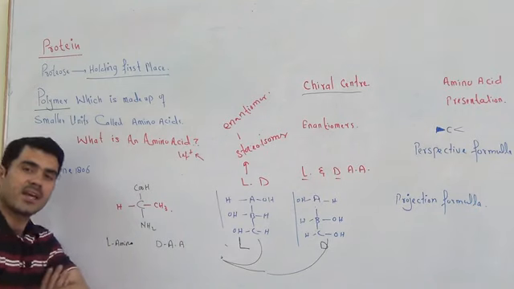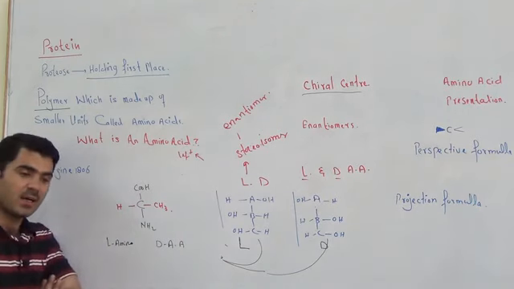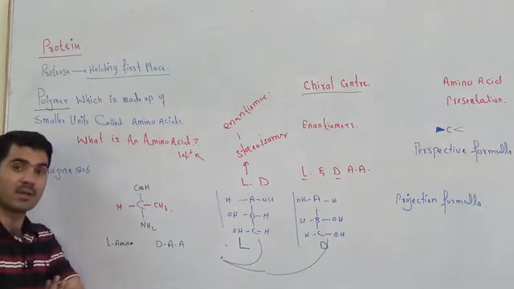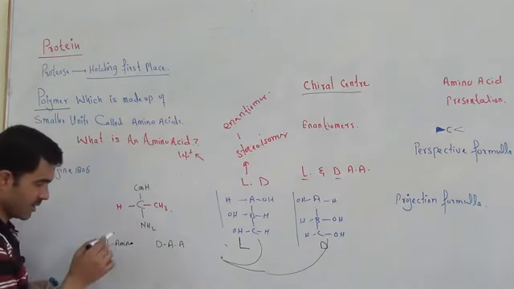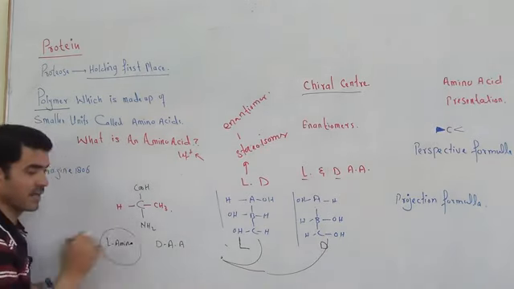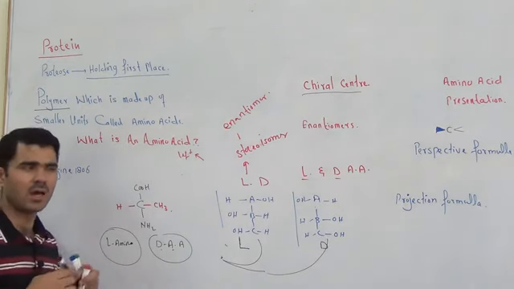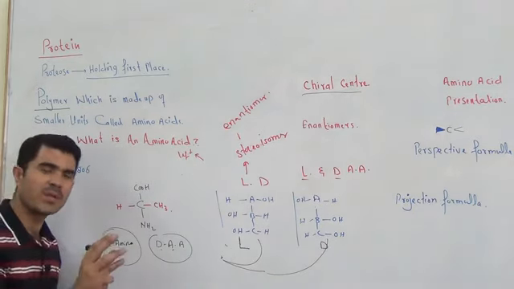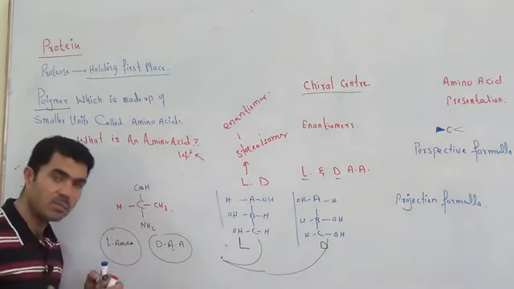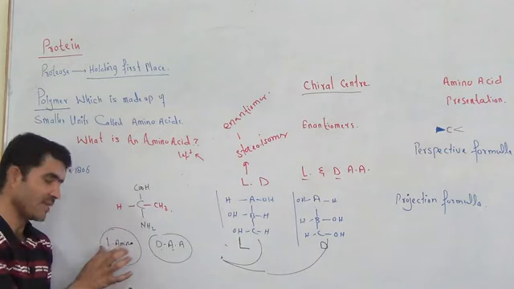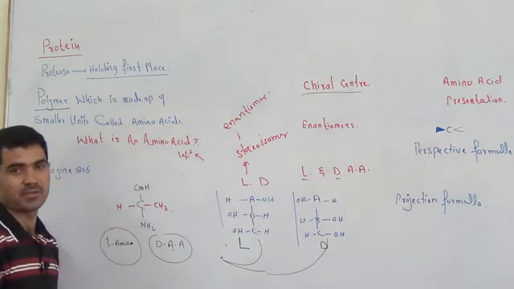The good news is that inside the human body or other living bodies, all the amino acids are present in L form. Our body doesn't have amino acids in D configuration. However, some amino acids in D configuration are found in some bacteria, but in the human body, all the amino acids are in L configuration.